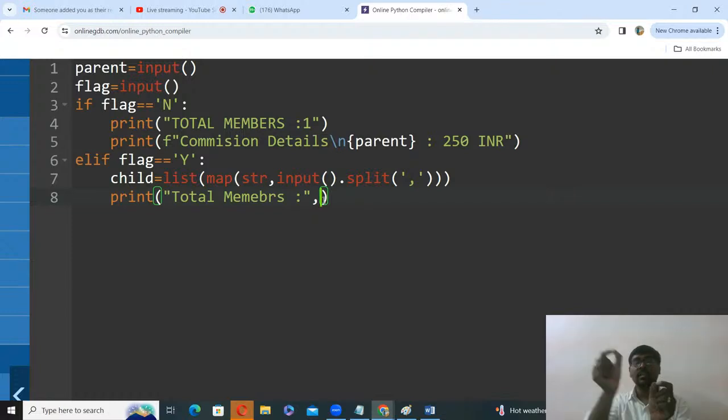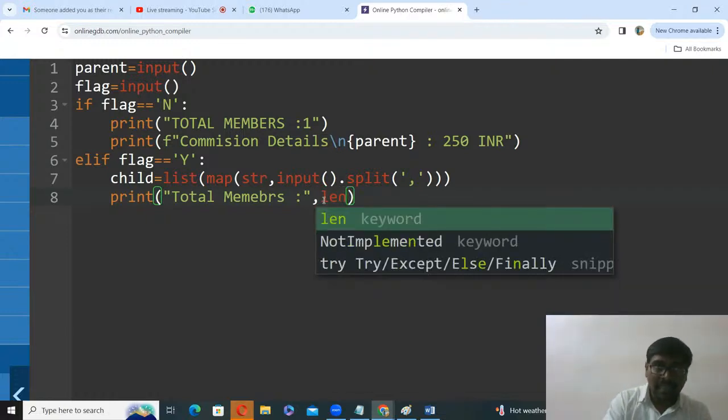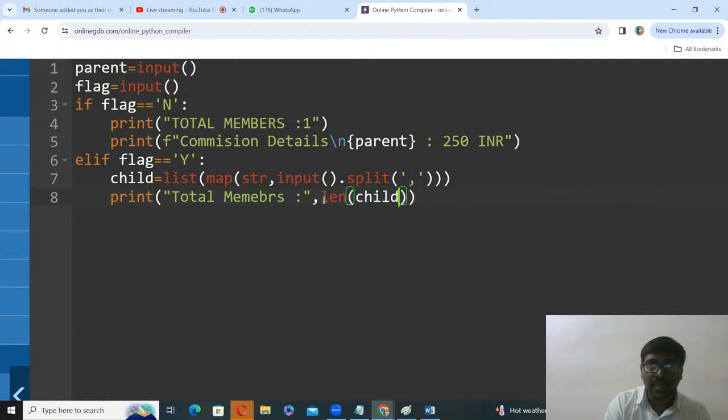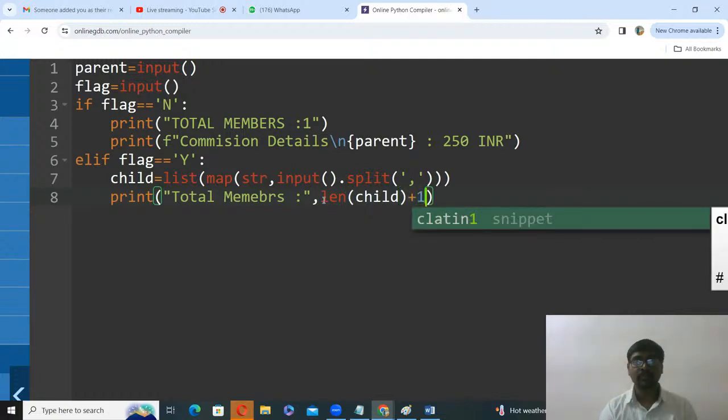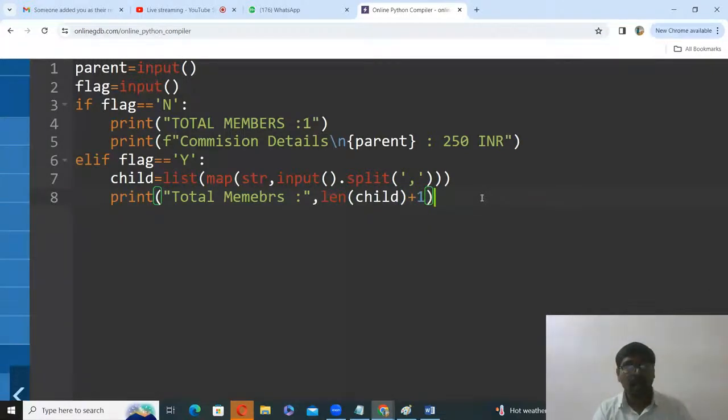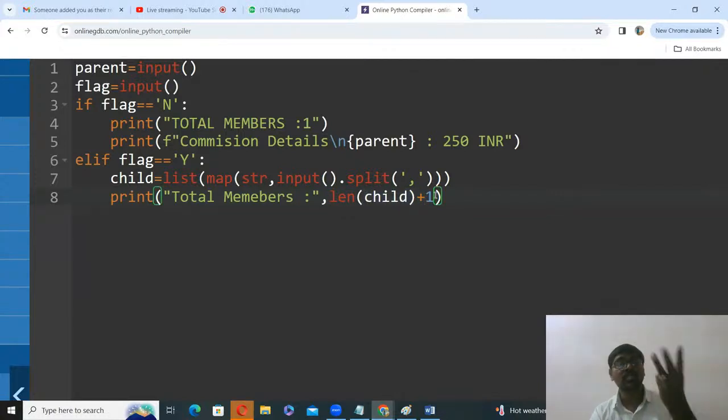Suppose I entered Rajesh Kama, Ravi Kama, Raju Kama, like the three childs are there. Simply len of child plus 1, len of child plus 1. Now what is the meaning of that one? So two childs, according to my example, two childs plus 1, that is total 3, including parent. Now print commission details.